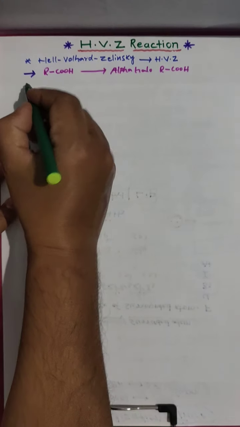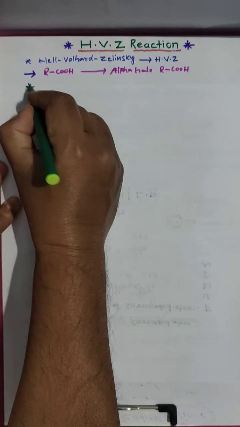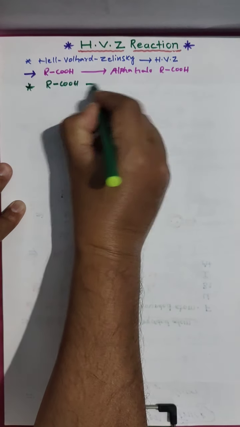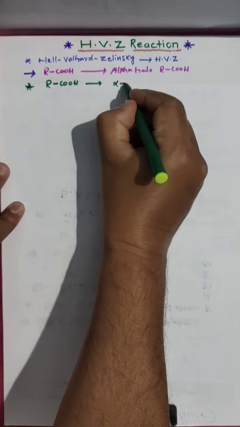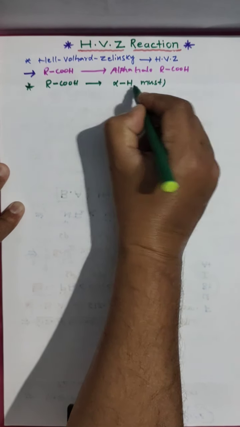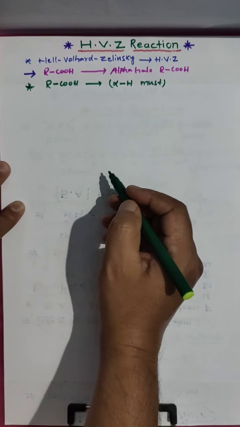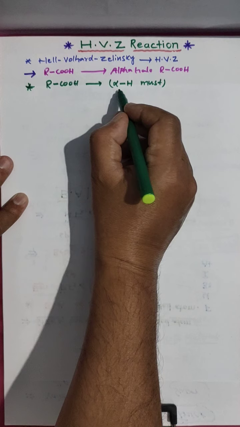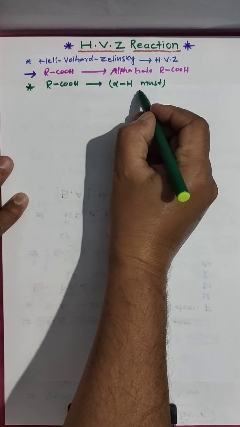It means here we need a carboxylic acid compulsorily having alpha hydrogen. Alpha hydrogen is a must. The carboxylic acid which we are taking should contain at least one alpha hydrogen.